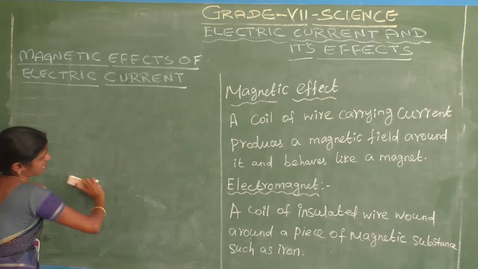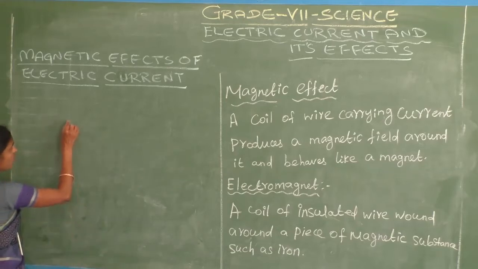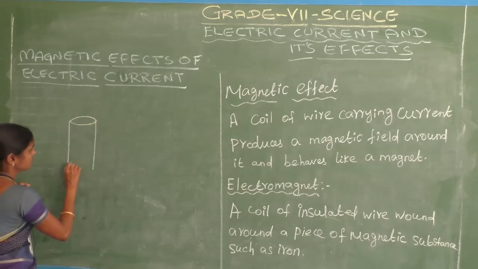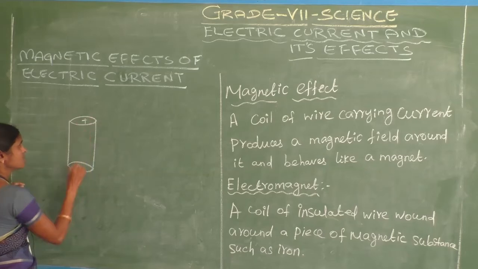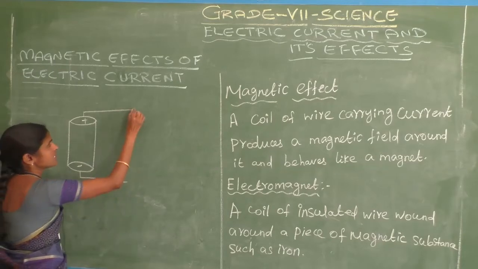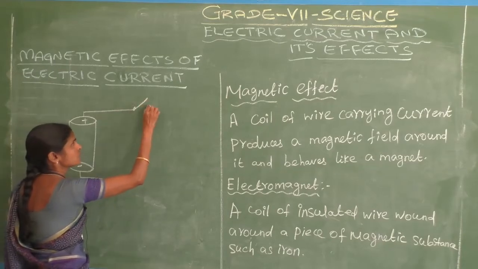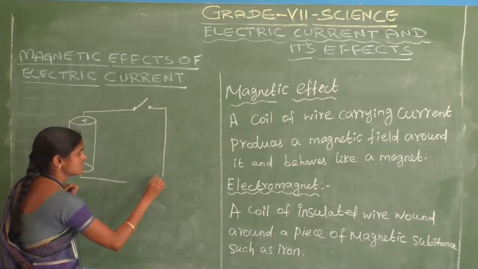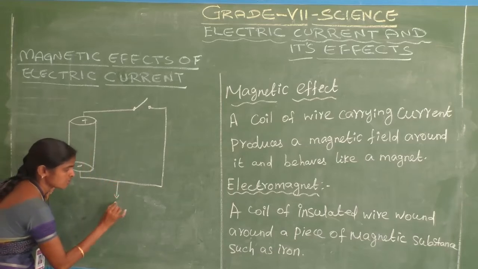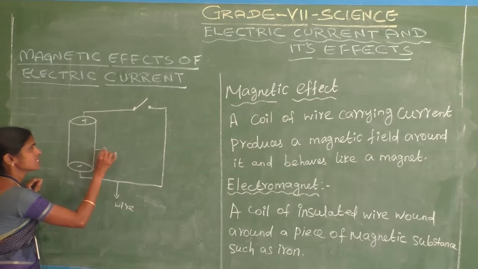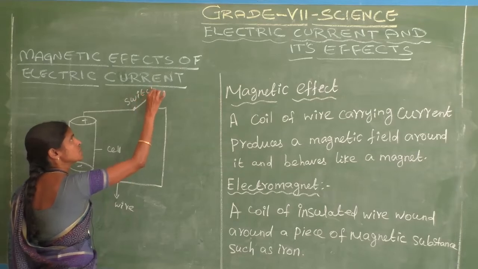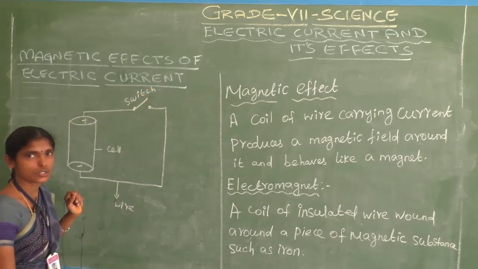The electric circuit contains four parts. This is the cell, plus and minus, this is the conducting wire, this is the switch, and this is the wire. Okay, this is the electric circuit.